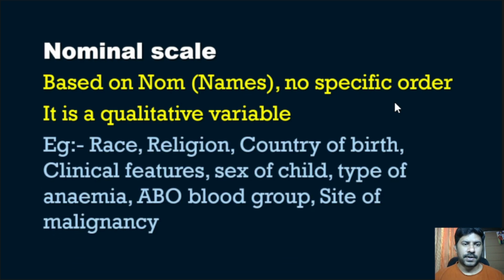Examples of a nominal scale include race, the race of a person, religion of a person, the country of birth, clinical features, sex of child, type of anemia, ABO blood group, site of malignancy, etc. are examples of nominal scales.